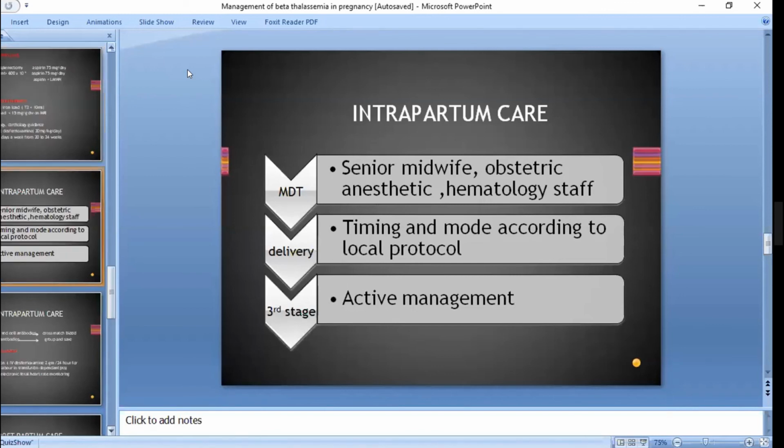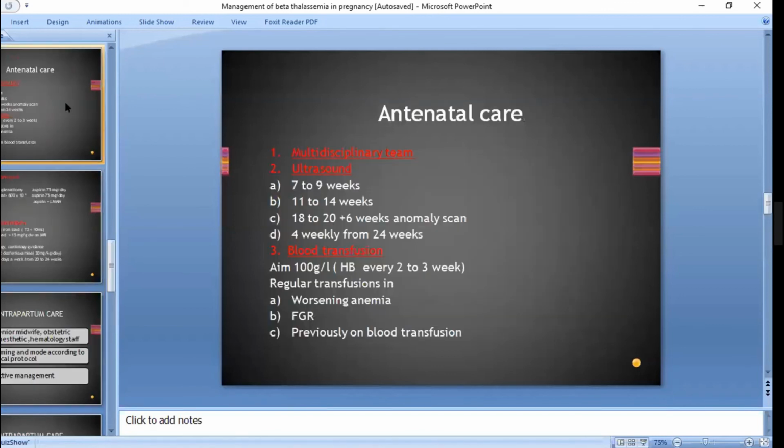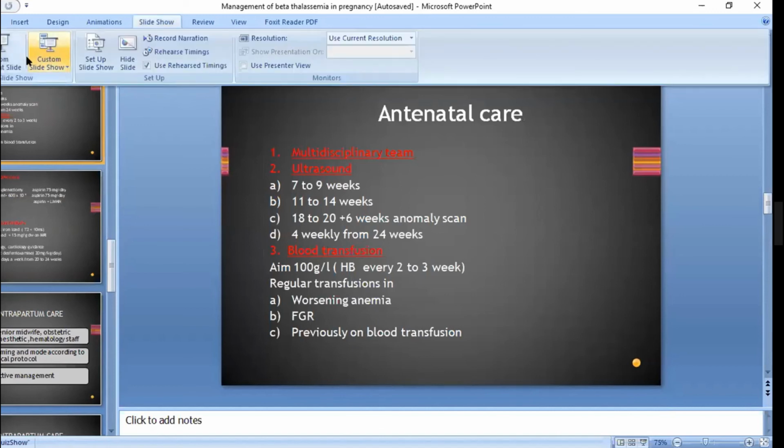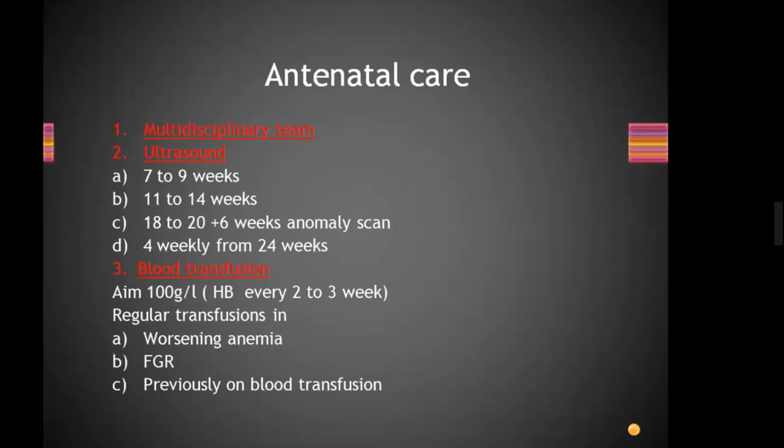So, antenatal care, right? We have done the multidisciplinary team. We have already discussed ultrasound and the blood transfusion. In thalassemia, our aim should be to have a blood transfusion till hemoglobin is 10 grams per liter, and Hb should be repeated every 2 to 3 weeks.